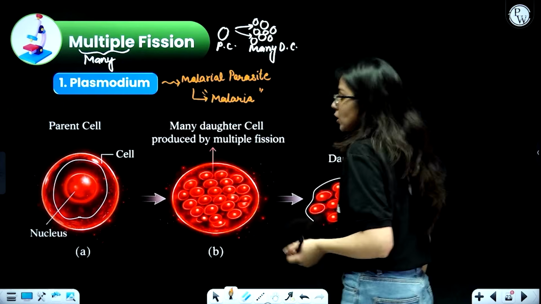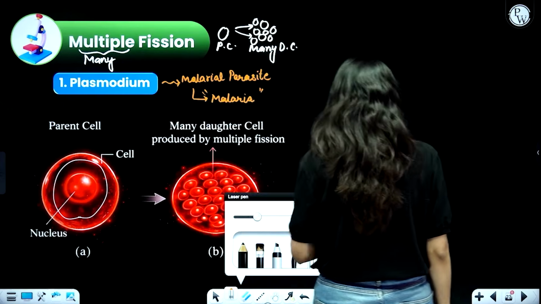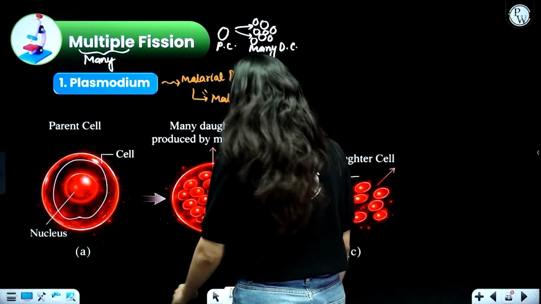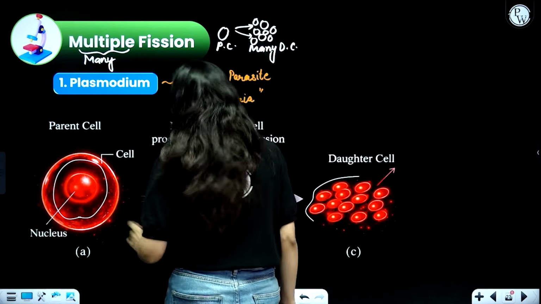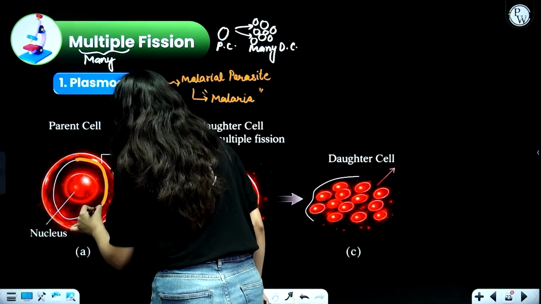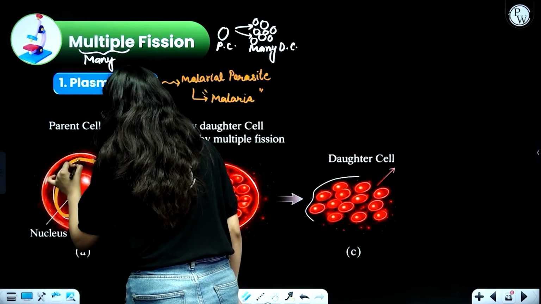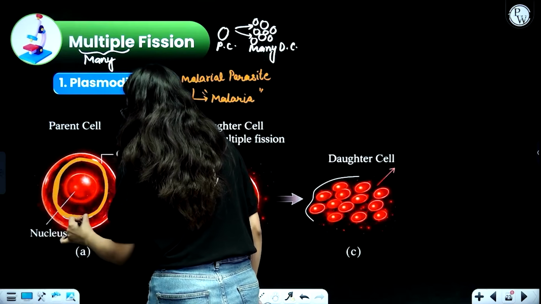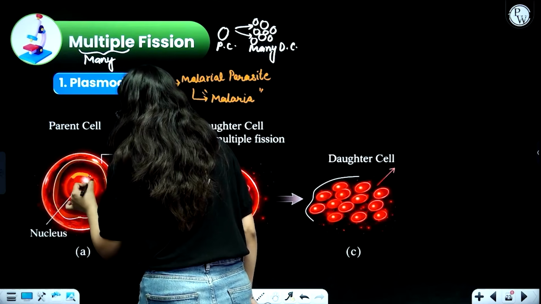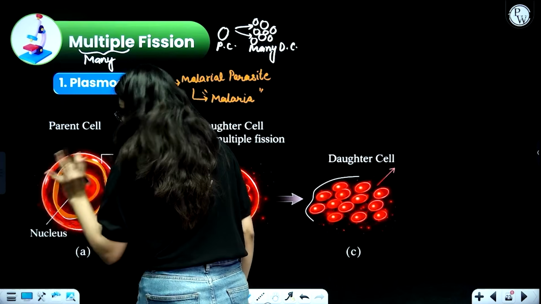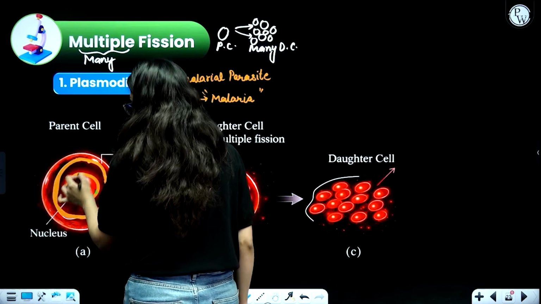Okay, now talking about malaria, talking about plasmodium, try to understand the structure. This particular is your cell. Just follow the things clearly. This is the cell, and inside the cell is the nucleus. This is the plasma membrane, this is the nucleus.